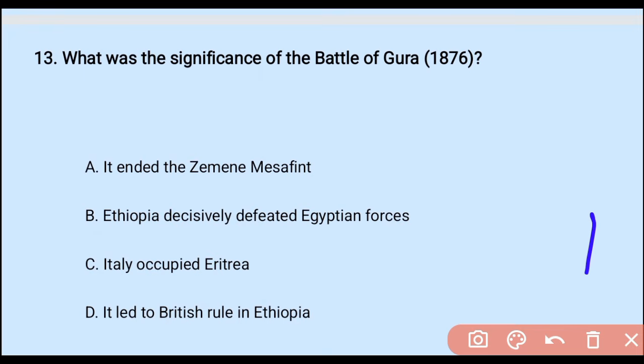Question number 13. What was the significance of the Battle of Gurra, 1876? A. It ended the Zemene Mesafint. B. Ethiopia decisively defeated Egyptian forces. C. Italy occupied Eritrea. And D. It led to British rule in Ethiopia. Okay, the correct answer is B, because it was a decisive battle fought in March 1876, the Battle of Gurra, in present-day Eritrea. The Egyptians were decisively defeated there.